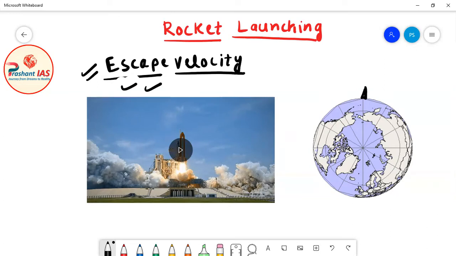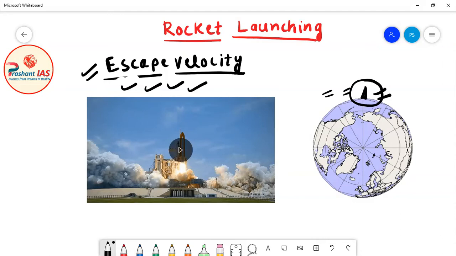So let's suppose that this is a rocket, and this rocket wants to go out of the gravitational attraction of earth. Or in simple words, let's suppose this rocket wants to go in space. Then this rocket must be launched with a certain minimum velocity called escape velocity. And if this rocket is launched with escape velocity, only then will it be able to leave the gravitational field of earth. Okay, so this is escape velocity.